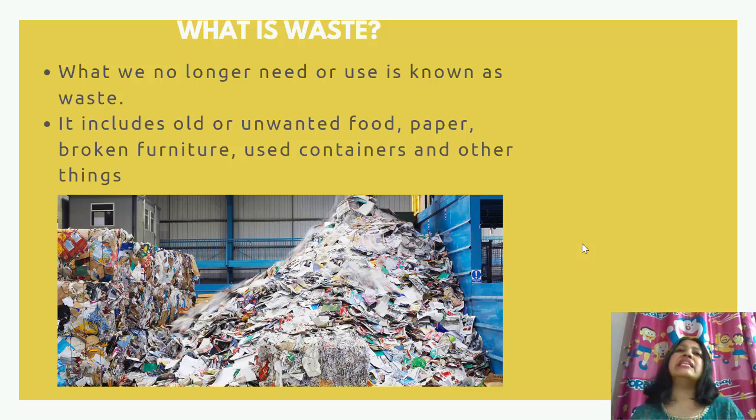What is waste? Anything that we no longer need or use is known as waste. The same item, when you were using it, is something useful. But when it ceases to be used, when it is no longer useful, it becomes a waste. It includes old or unwanted food, paper, broken furniture, used containers, and other things. These are some of the examples. When we buy them and are using them, they're useful commodities. But when we no longer need them, they become waste. You can see so much waste is dumped here.